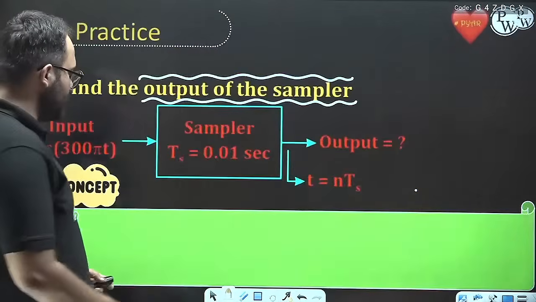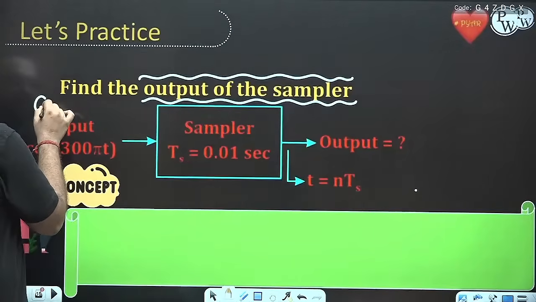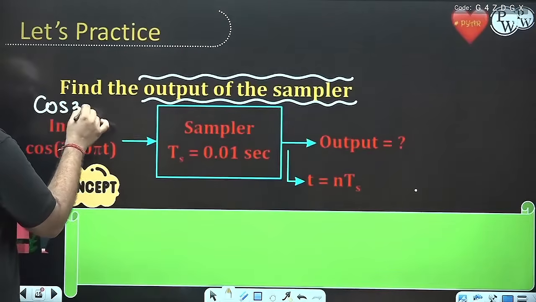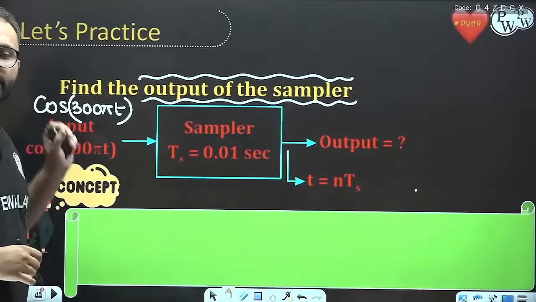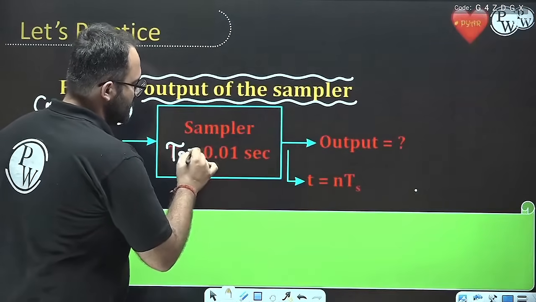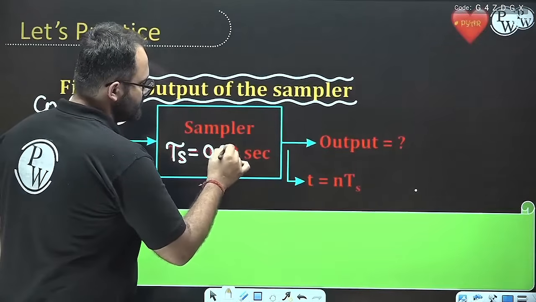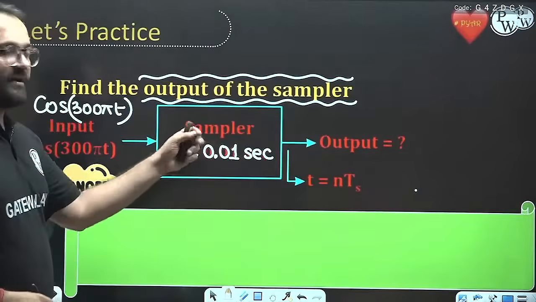For example, in this case the input is cos 300 pi t. In the question, TS is given to us, and we have to find the output.